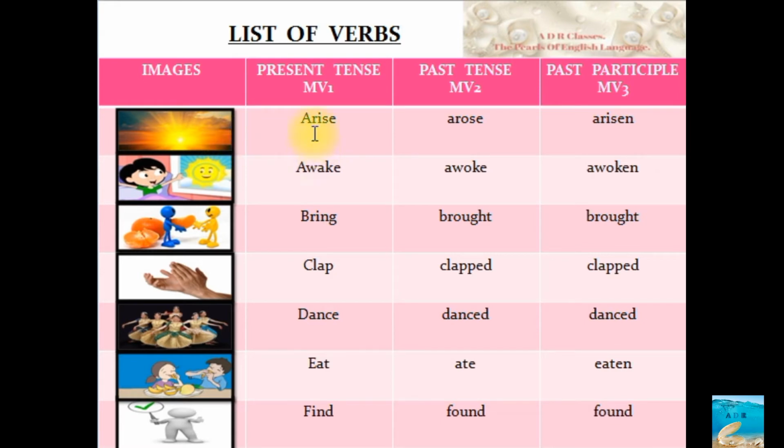See, in the present tense it is arise. Okay, the sun arises. The sun is the third person, isn't it? So we need to use the s form for that. Later when we talk about tense forms, I will describe that in detail. But here, let us understand the three time sequences. Now the first is the present tense form. The word itself is indicating that this is present tense, arise. Now the second form is past tense. The word itself is showing you that it is past tense, arose. Now the third column is showing you the past participle form, arisen.